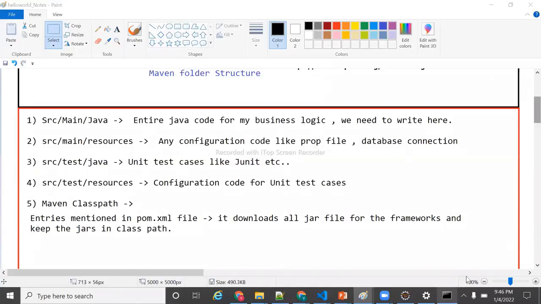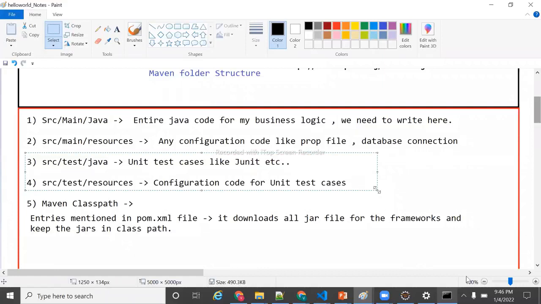Yes, sir. I have one doubt. If any tester is writing test cases in the test resources folder, while packaging this project as a war, will those test cases be there? Correct. If you use the default Maven package, it will be there.